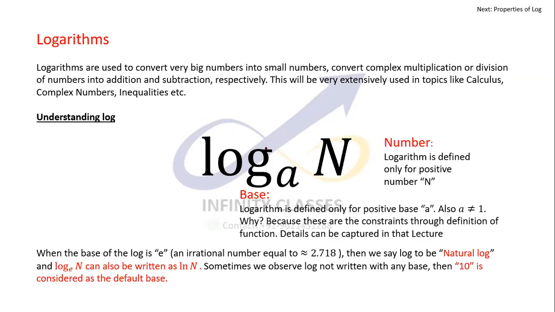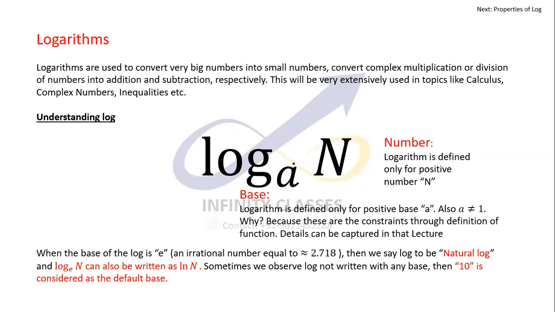But from the definition there come some constraints on a and n. So for n, the constraint is that it has to be a positive number. Any positive number is valid. So n can take any value greater than 0, not even 0.